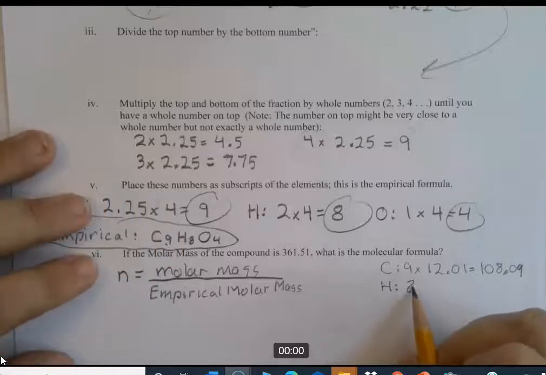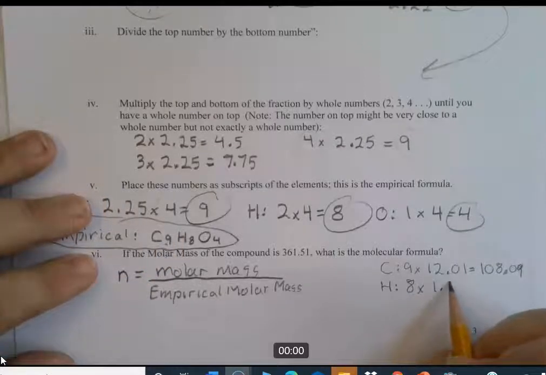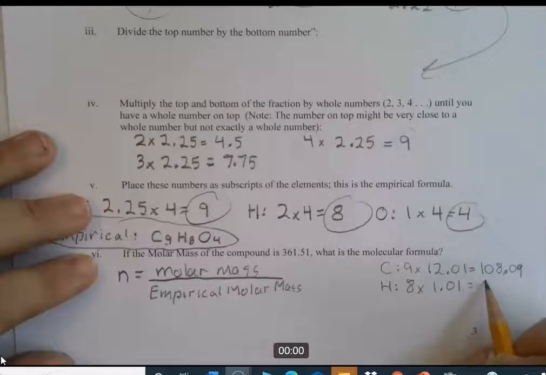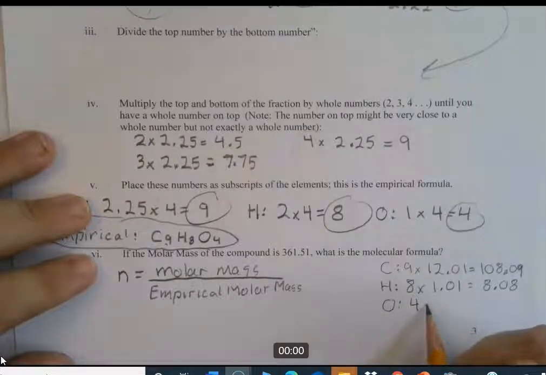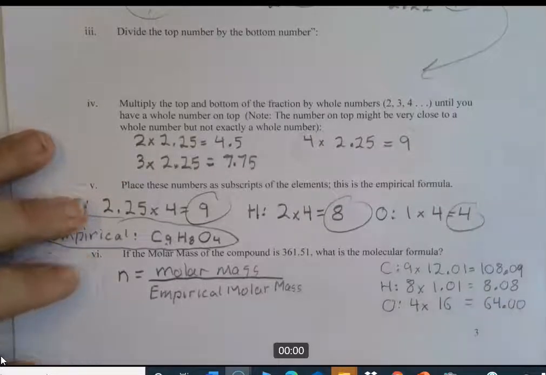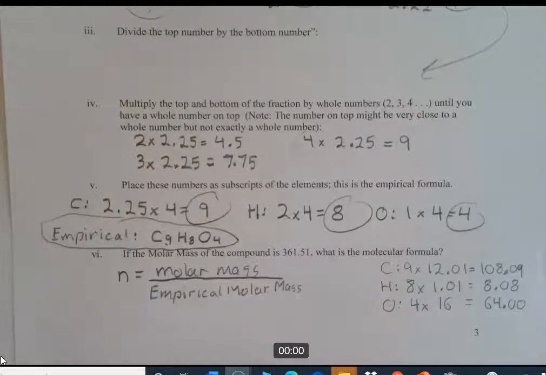Hydrogen. There are 8 of those, from your periodic table 1.01. And oxygen, there are 4 of those. It's 16 for each oxygen. That equals 64. Okay, and we can put 0.00 because on the periodic table it's 16.00. So now you simply add those together. And it gives us 180.17.